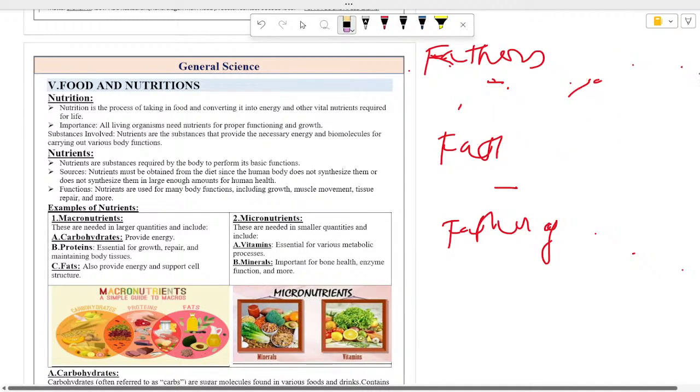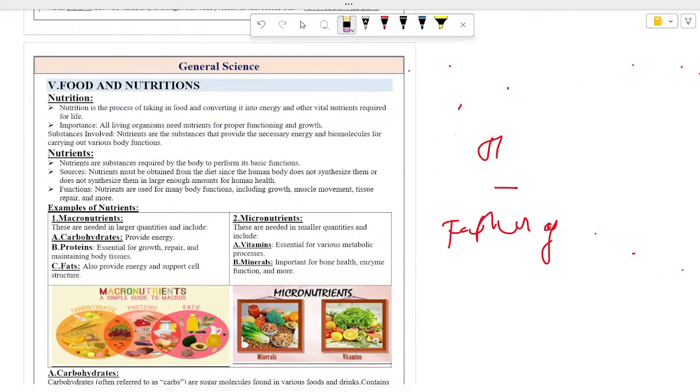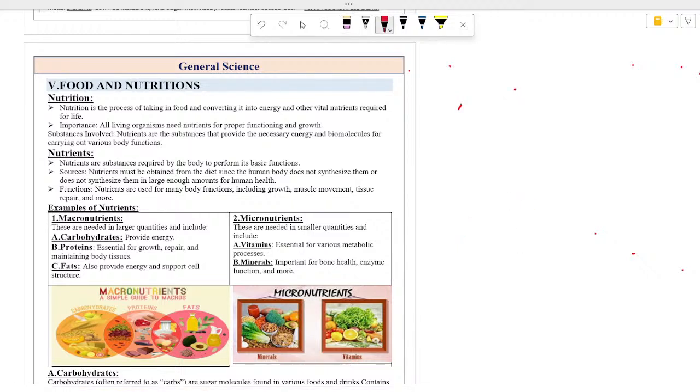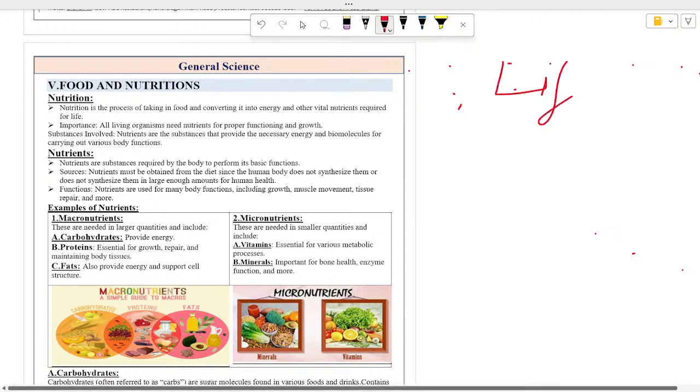Food and nutrition. What is nutrition? Nutrition is the process of taking food and converting it into energy and other vital nutrients required for life. Life here means the life processes, all the life processes.